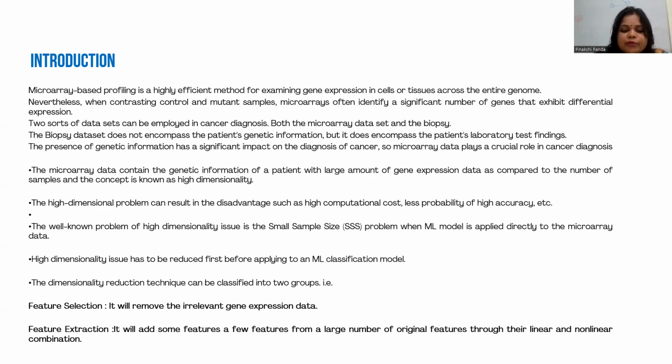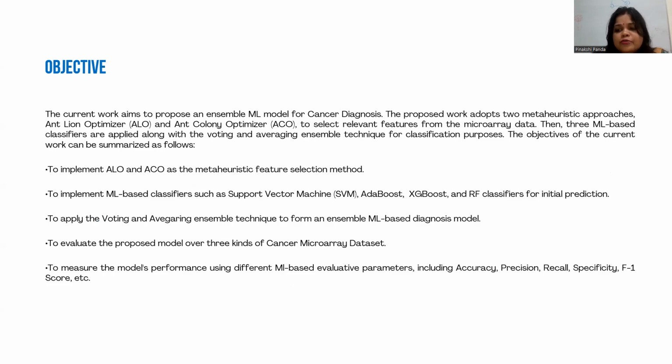Feature selection removes the irrelevant gene expression, and feature extraction adds a few features from a large number of original features through linear and non-linear combination. As you know, the microarray dataset has high dimensionality, meaning the number of features, the genetic information containing the attributes, is large, and the number of patient samples is small. Our objective is to reduce the number of features to get more accuracy, because for cancer detection we need the genetic information contained in the microarray dataset.